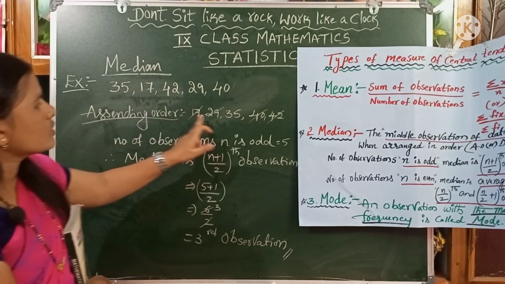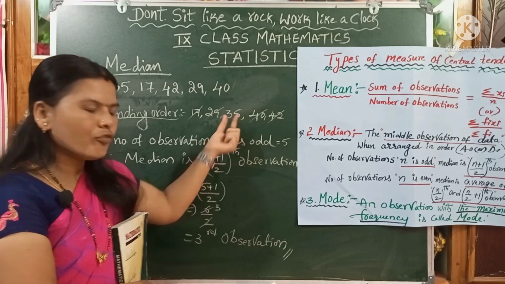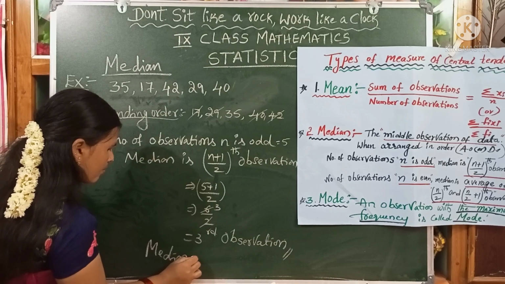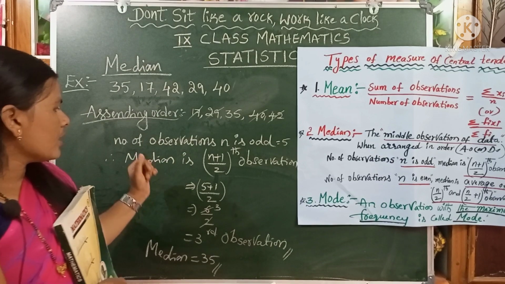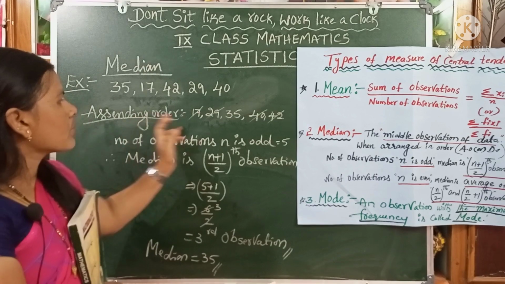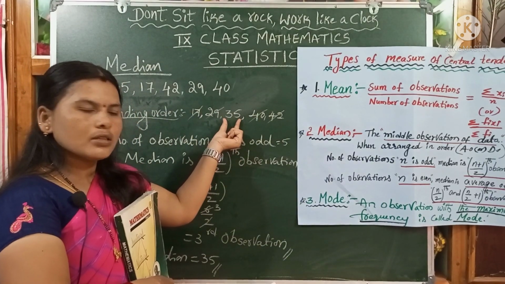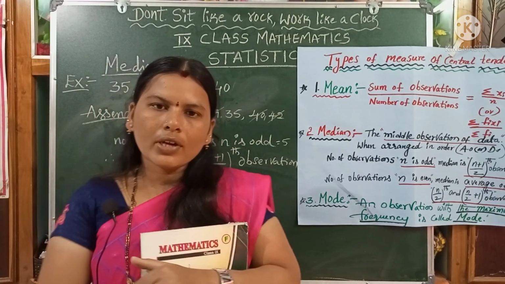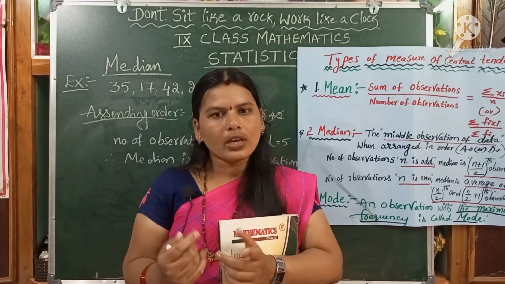What is the third observation in this data, children? 1, 2, 3. This is the third observation. So 35 is the median of the data. So we can write down median equals 35. Dear children, using the formula the median is 35, and in the simple form, cancelling both sides, the middle one is 35. That is also the median of the data. Do you understand, children, how we can find the median of the given data? Again we say the middle-most value is called the median of the data.